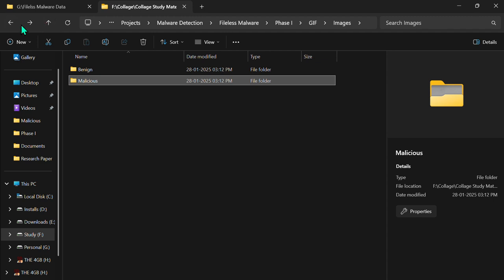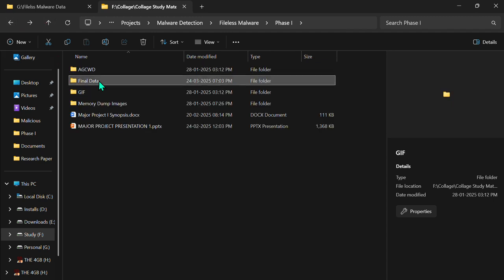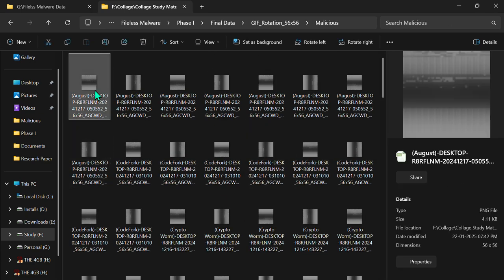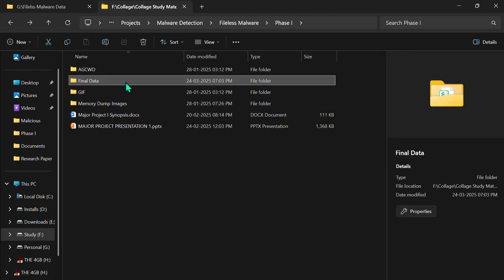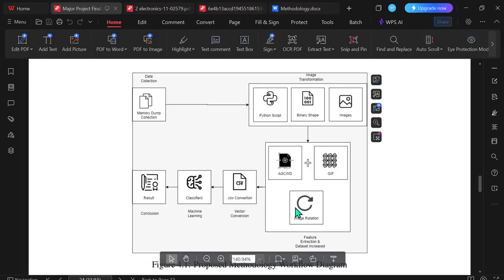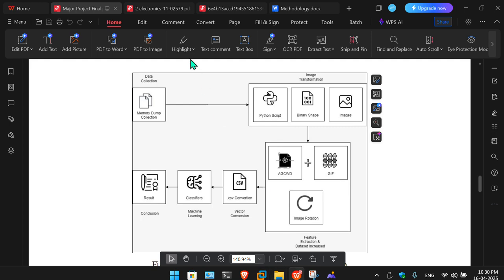We converted every image into 8 possible directions, so there are 8 possible rotations from a single image. After that, we converted those 640 images into a .csv file by doing vector conversion.